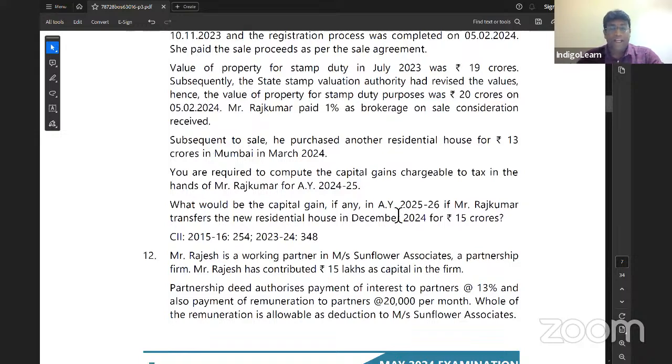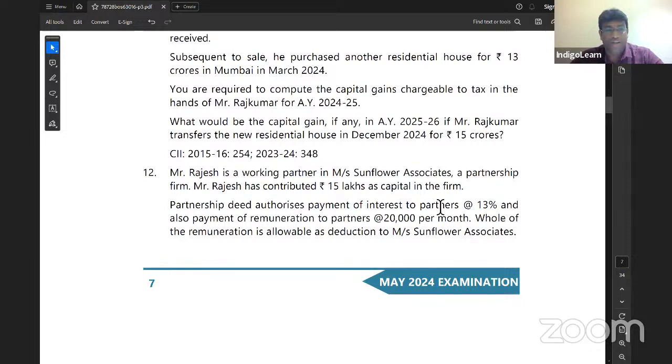Then what will be the capital gain if Rajkumar transfers the house for 15 crores? If the new property is transferred within a period of 3 years, whatever exemption is taken is reduced from the cost subsequently. Clear, my dear friends? So that working already we discussed during our lectures. A very simple question to solve. But of course, take indexation while solving.